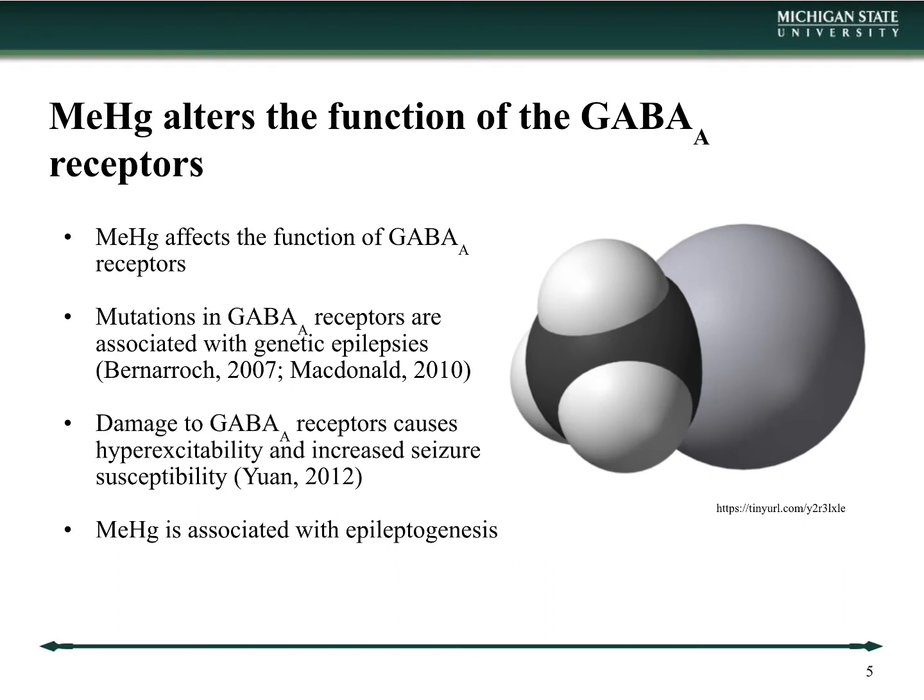Strong evidence shows that methyl mercury is associated with impaired function of the GABA-A receptors. Mutations in GABA-A receptors are associated with genetic epilepsies, and damage to GABA-A receptors causes hyperexcitability and increased seizure susceptibility. Most importantly, methyl mercury is associated with epileptogenesis.